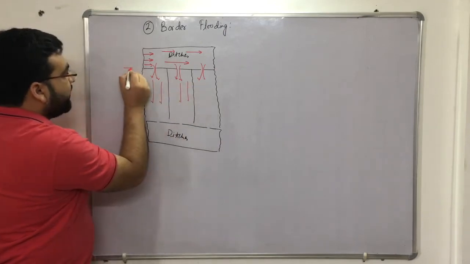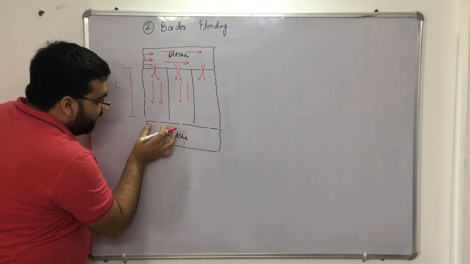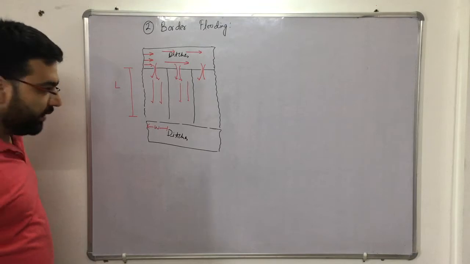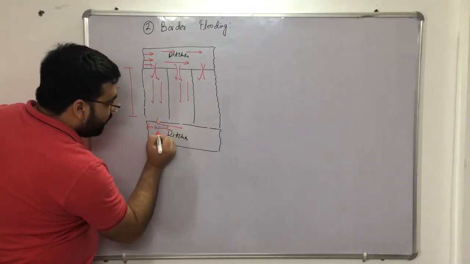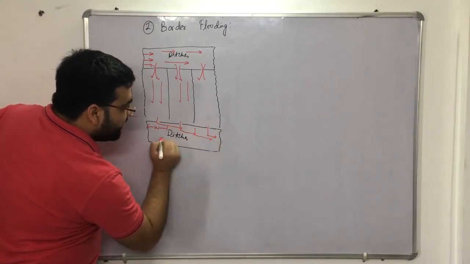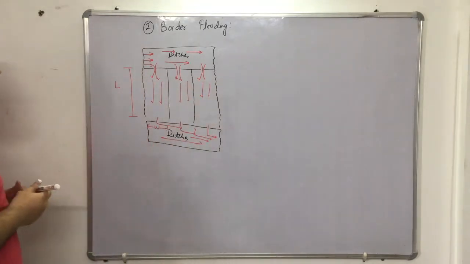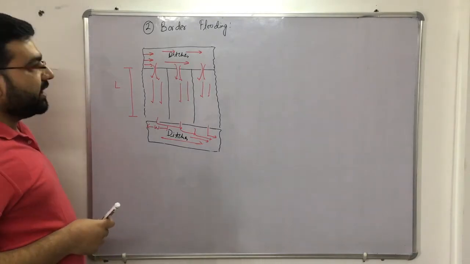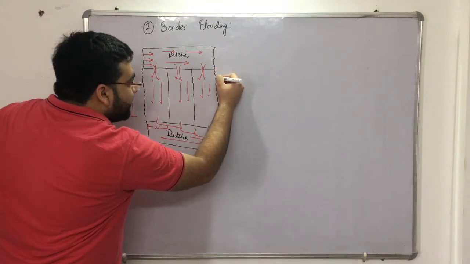Let us say the length of the land is given by L, clear, and the width of this border is given by W, right? We also have openings here, so water comes, it goes to this ditch and goes out. Water comes, it goes to this ditch and it goes out. Simple, right? So this is what is happening in the border type of flooding.